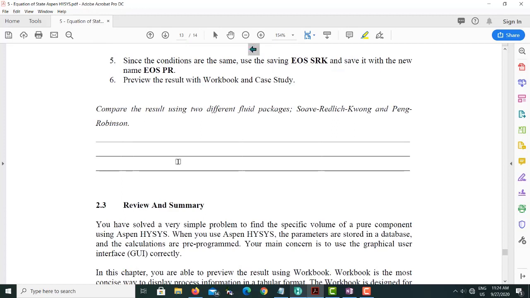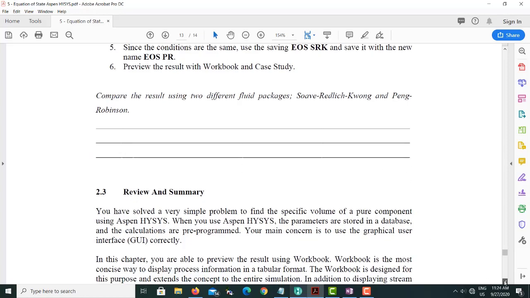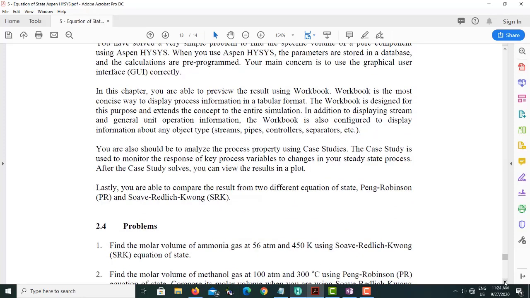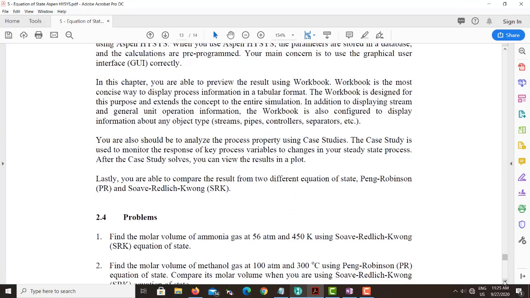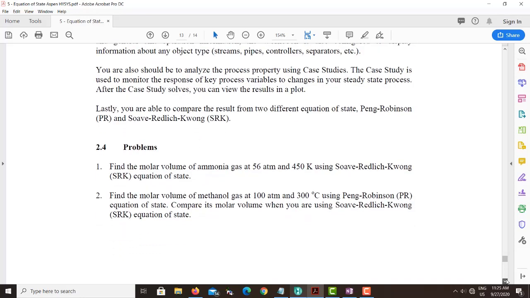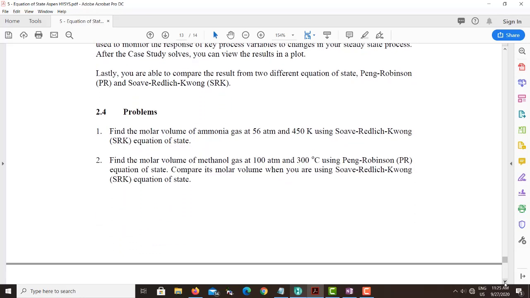Then this is your home task. You need to use Peng-Robinson instead of the SRK equation of state and do the same study. Use Peng-Robinson, follow the same procedure, and do the case study also, to see what is the effect of using the Peng-Robinson equation of state on the molar volume. If it changes, how much is the change?